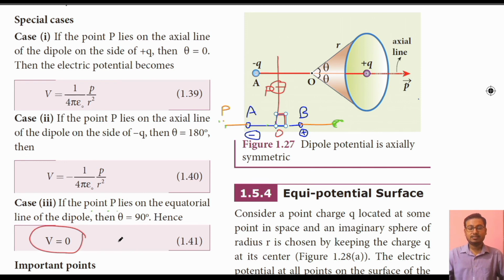Why is this 0? You can think that theta is 90 degrees, and also you can say that point P is at equal distance from A and B. So in that situation, the magnitudes of individual potential because of A and B at point P are equal but in opposite direction. So V will become 0. Okay, so this is case 1, 2 and 3.